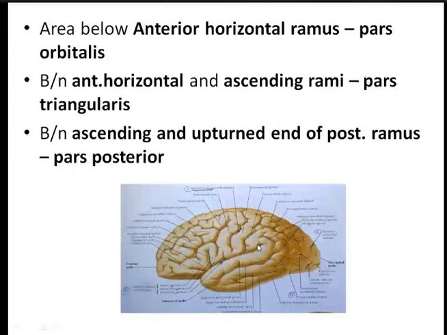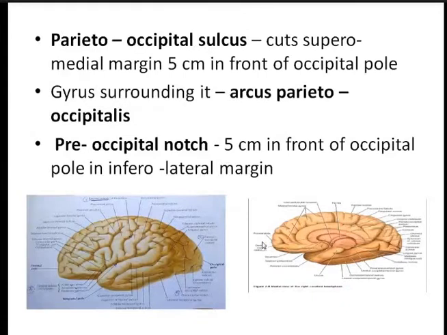Now coming to another sulcus, that is known as the parieto-occipital sulcus. This is the parieto-occipital sulcus in the superior lateral surface. This parieto-occipital sulcus is very small in the superior lateral surface.